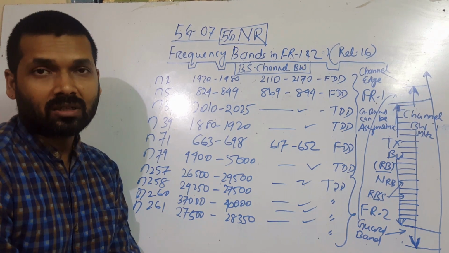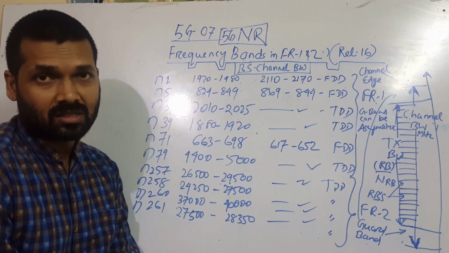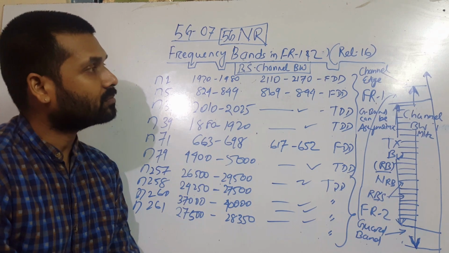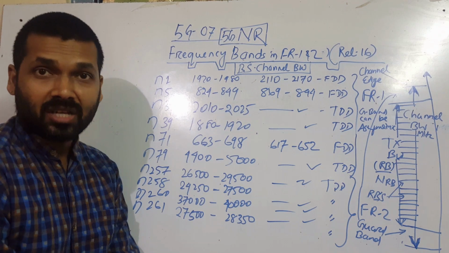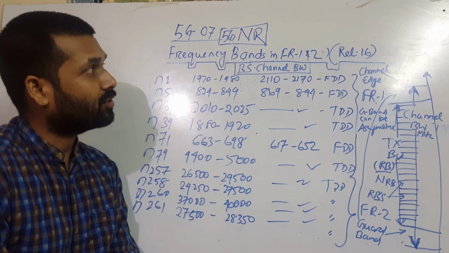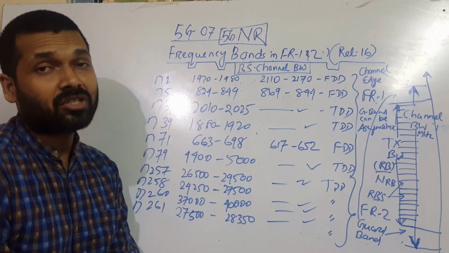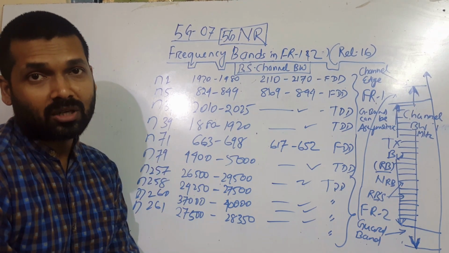Those who don't know about it, please check our previous video, where we discussed the Release 16 updates regarding FR1 and FR2. So today we'll keep our discussion to base station channel bandwidth and the different frequency bands which will be used for 5G NR deployment in both FR1 and FR2 range.